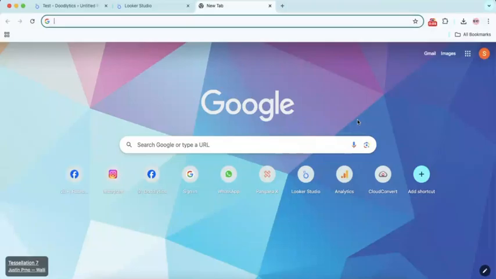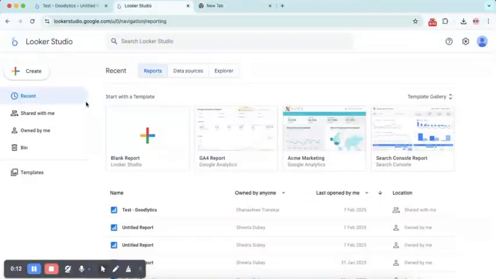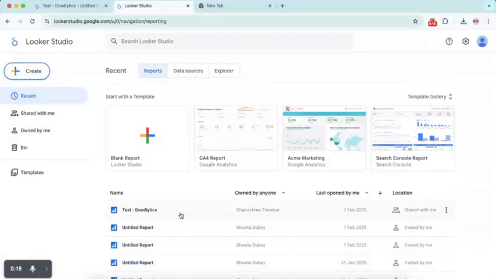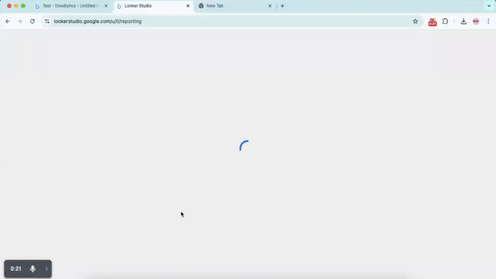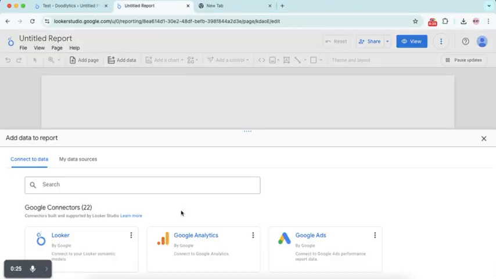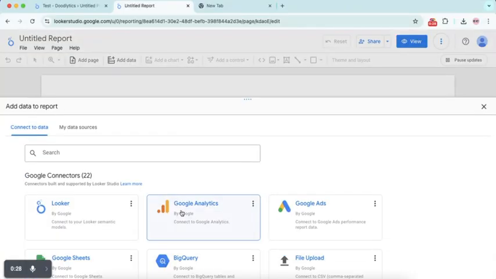Today I will show you how to connect LinkedIn page analytics with free Looker Studio connectors created by Team Doodlytics. Let's go. First of all, create a new report at Looker Studio. Once you click on it, it will ask you to connect with a data source. Now, data source is basically a platform from where you want to create a report and data visualization.